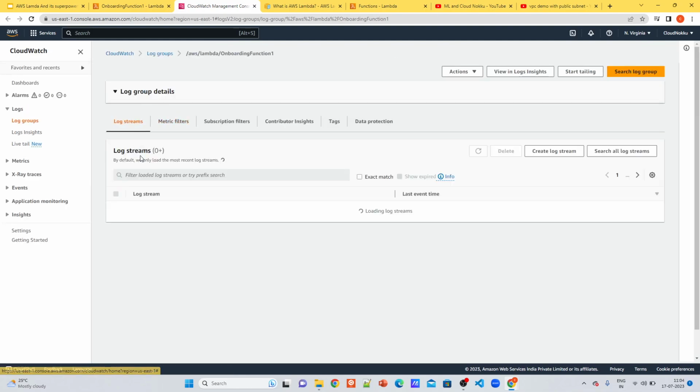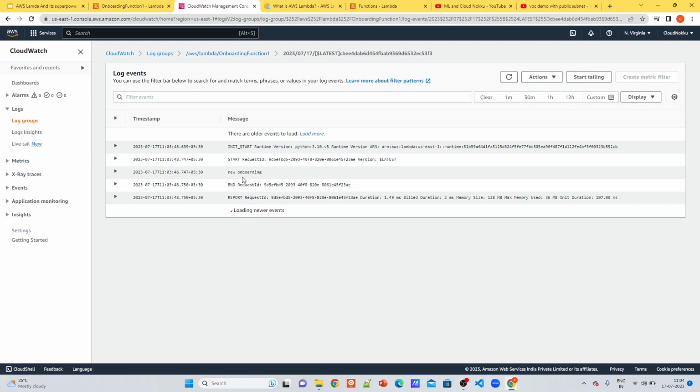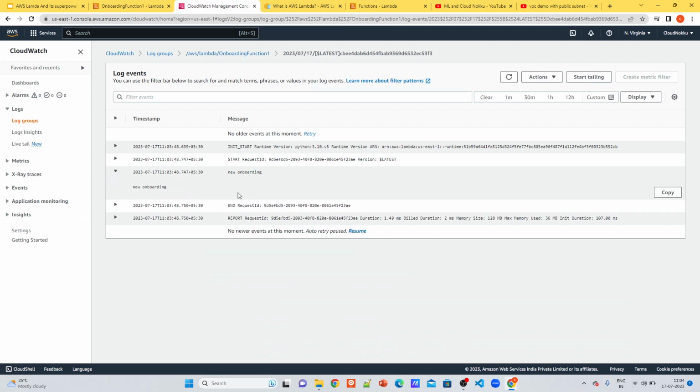It will take you to another service, CloudWatch Logs, where you can filter and select the latest log stream, where you can see the print statements of your function's Python code. This is new onboarding.